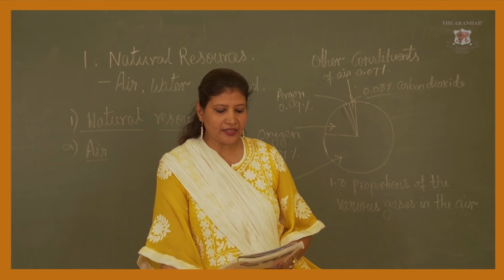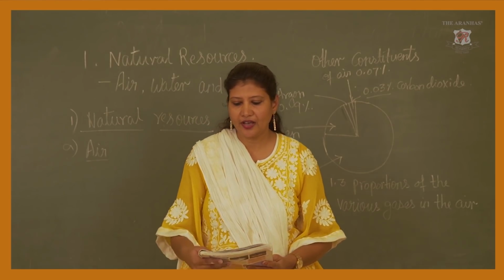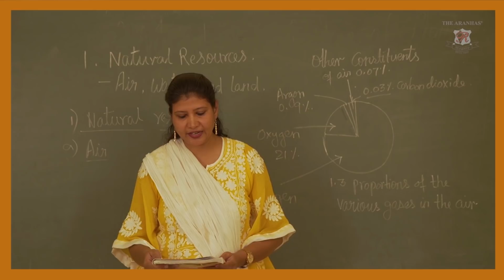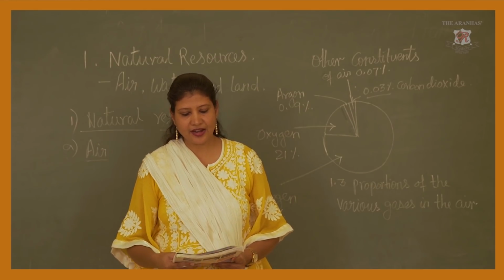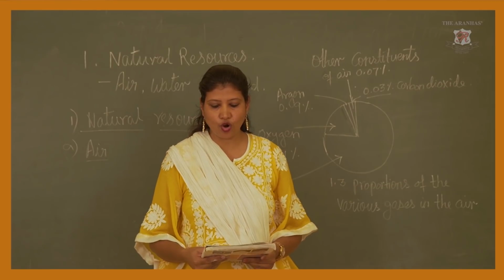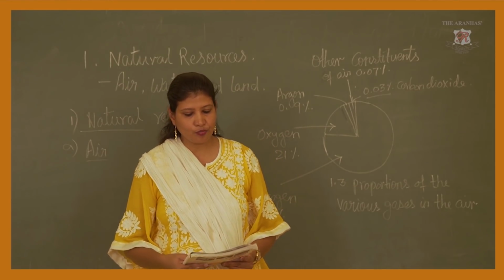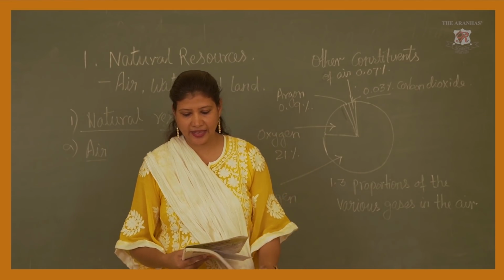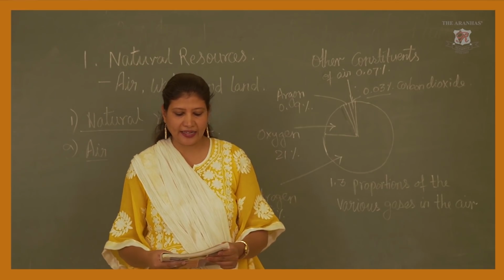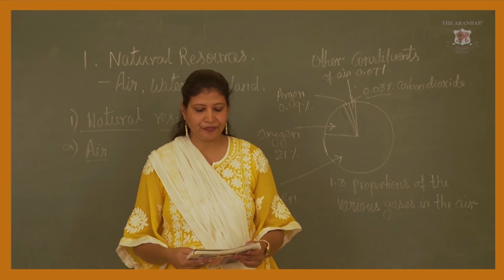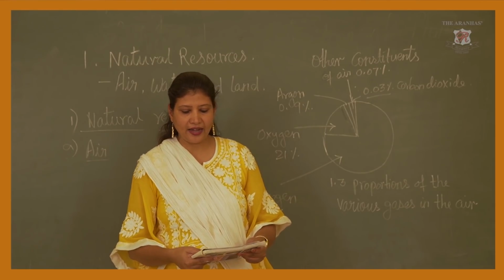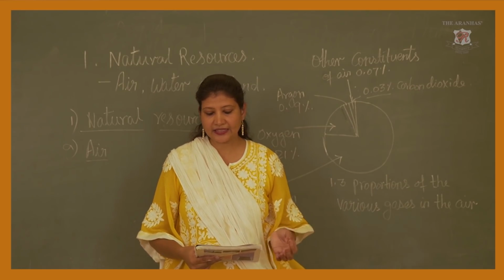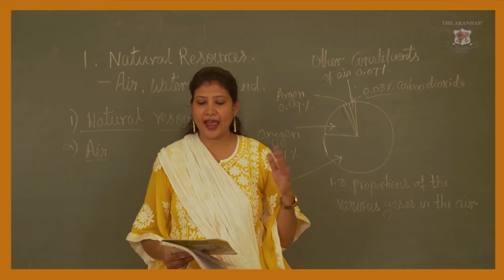The air in the atmosphere around the earth contains nitrogen, oxygen, carbon dioxide, inert gases, nitrogen dioxide, sulfur dioxide, water vapor and dust particles. The troposphere contains 80% of the total mass of gases in the air, while this proportion is about 19% in the stratosphere. Further, in the mesosphere and ionosphere, the proportion of mass of gases goes on decreasing. Gases are not found in the exosphere and beyond.